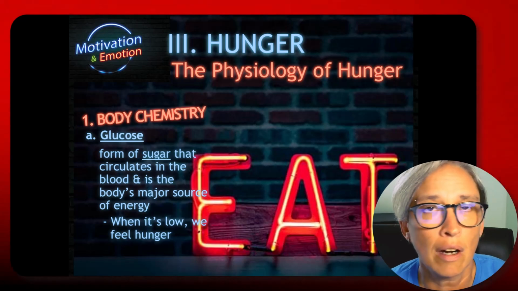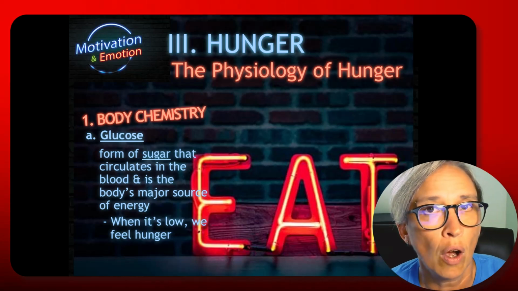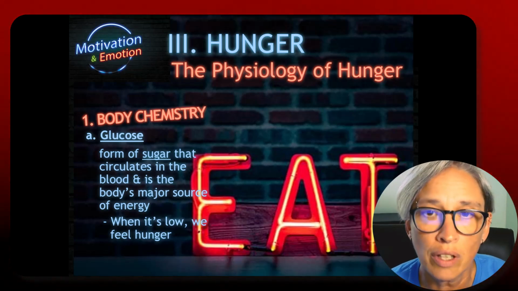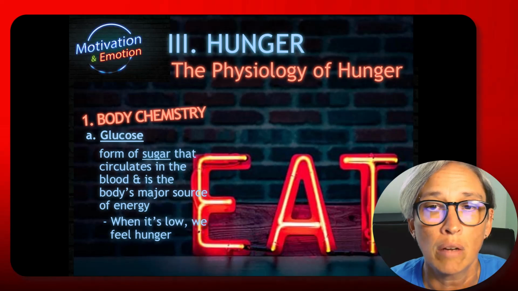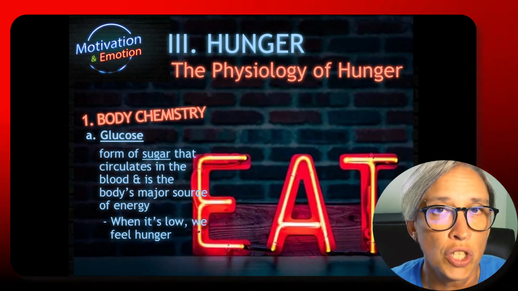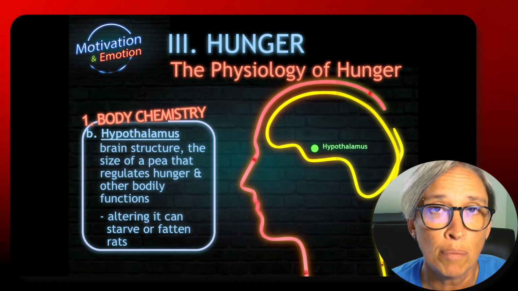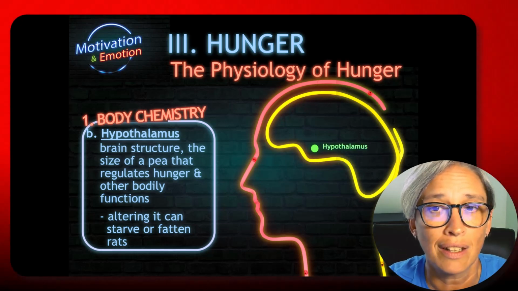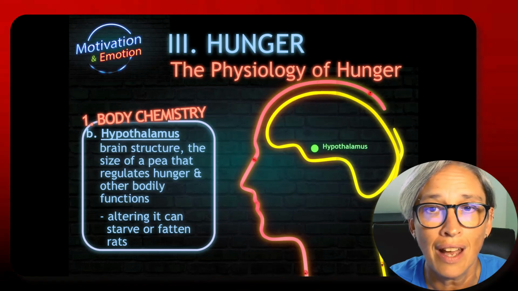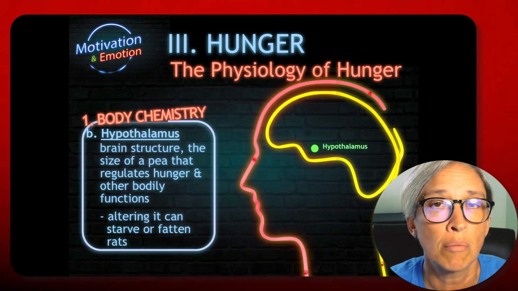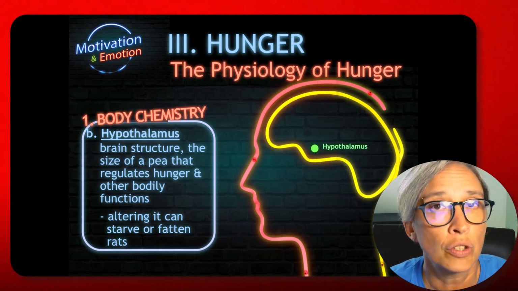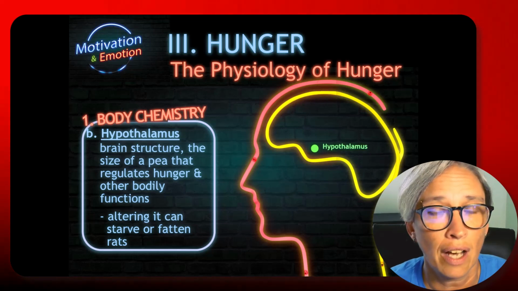One of the things in our body's chemistry that regulates hunger is glucose. That is the form of sugar that circulates throughout our blood and is our source of energy. When it drops, we'll seek out food. Next is the hypothalamus. That's the thing in your brain that tells you to eat. It is pea-sized, and regulates hunger and other bodily functions. Altering this can starve or fatten us up.